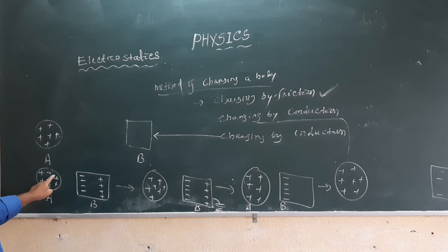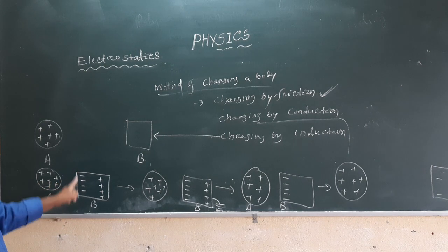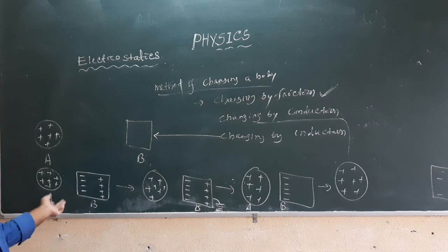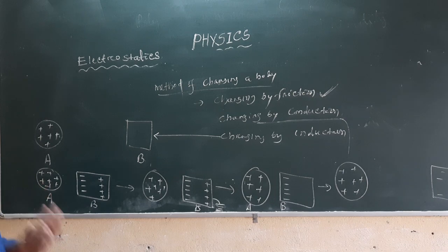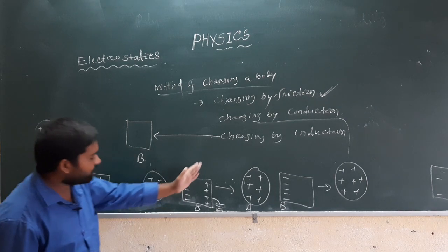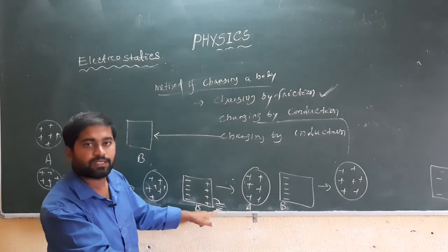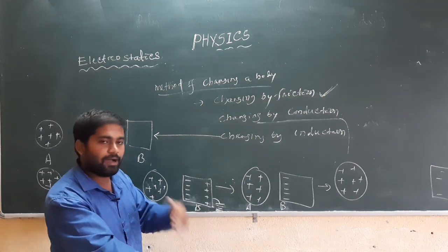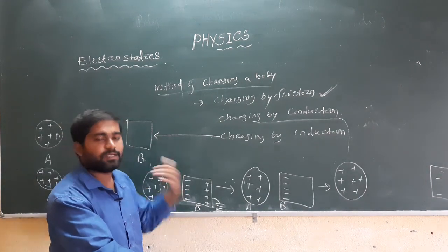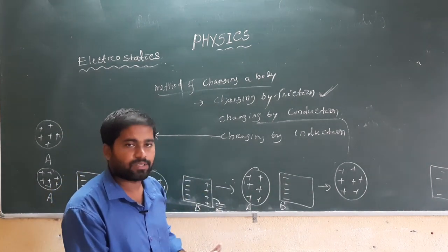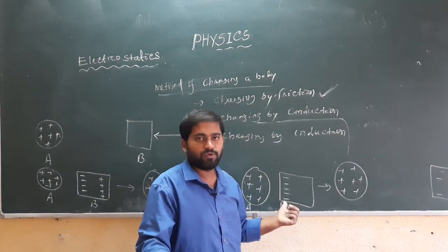Because of the positive charge, negative charges are arranged on one side of B and an equal amount of positive charge is arranged on the opposite side of B. Suppose we join this opposite side with earth, then what happens? The electrons from earth move towards body B in order to neutralize the positive charge, and after neutralizing, remove the earthing, and the remaining charge inside B will be negative. Okay, now